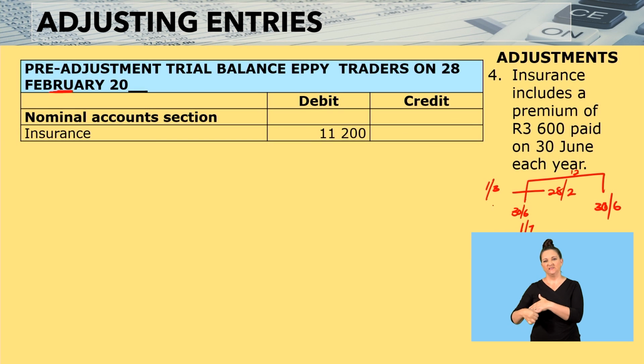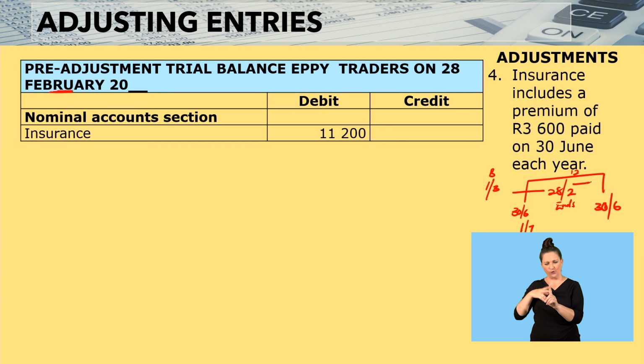I'll repeat again. Our financial year begins on the 1st of March. It ends on the 28th of February. Then, on the 30th of June, which you can also consider to be the 1st of July, there is an annual premium of 3,600 which is made. It will therefore end in the next financial year on the 30th of June.